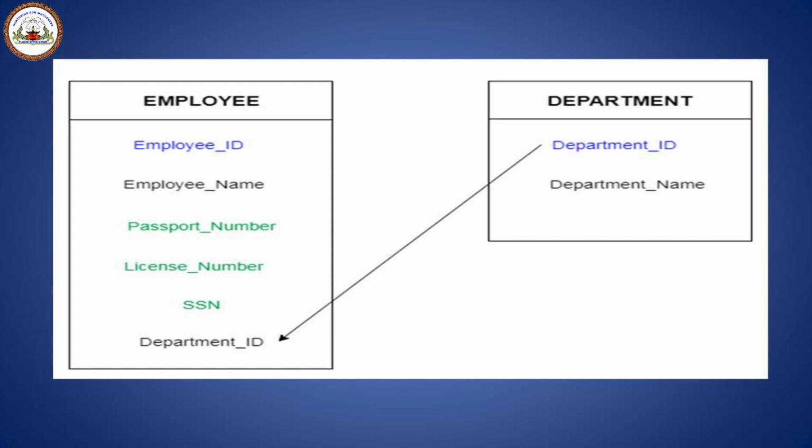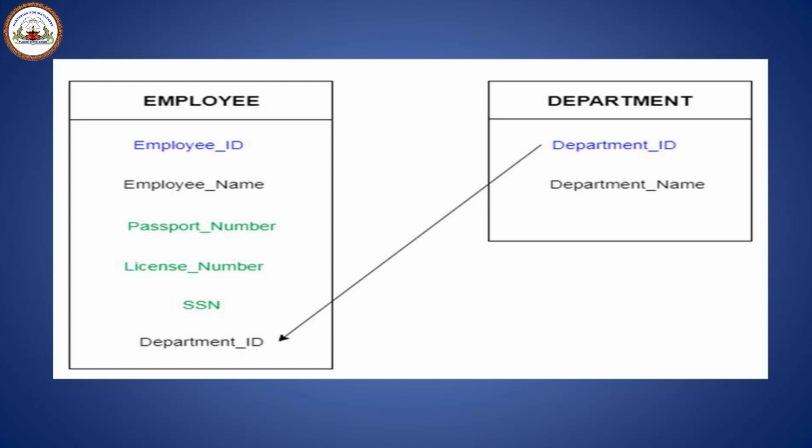So these are the columns of 2 different tables. One is employee, the other is department. In the employee table, you can see employee ID, employee name, passport number, license number, SSN, department ID. And in department, you can see department ID and department name. So in this case, department ID can be called a foreign key.